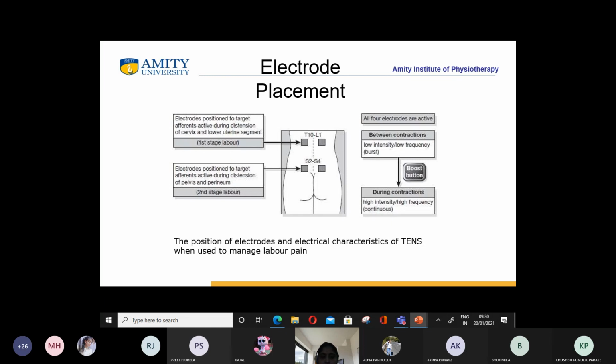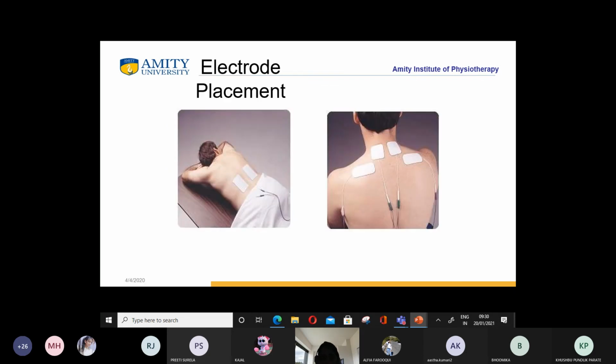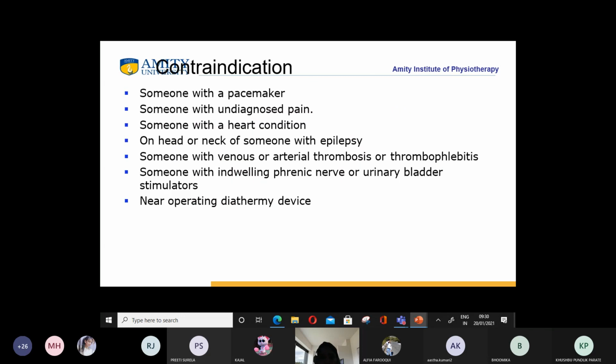In the first stage, the electrodes are positioned targeting T10 to L1. In the second stage of labor, the electrodes are positioned between S2 and S4. Between the contractions it should be low intensity, that is burst, but during the contraction it should be high intensity. This is how you do the electrode placement in the case of TENS.